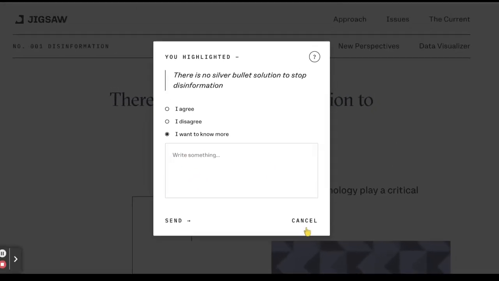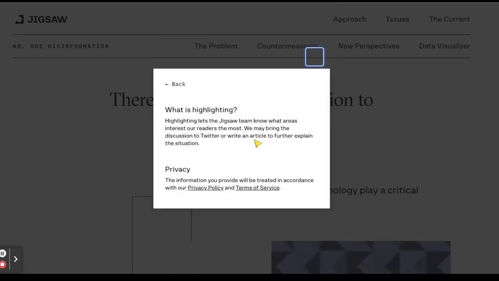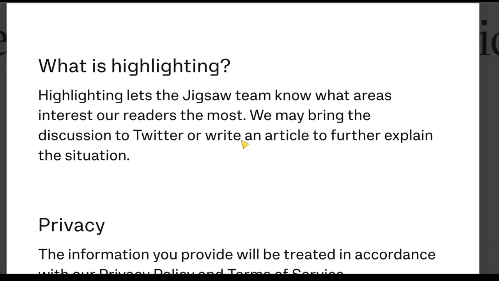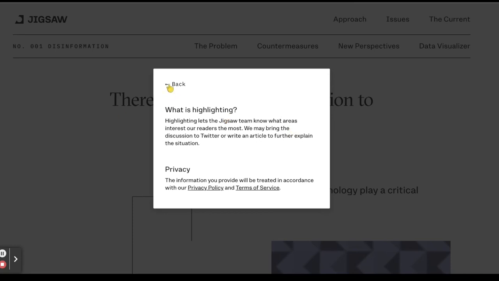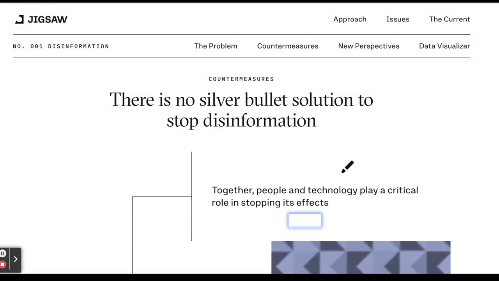I always want to be careful. Well, geez, where does that go? So I'm going to click up on that information, the question mark up there, and so it tells us about highlighting. It lets the Jigsaw team know what we're really interested in. It also provides a privacy piece. If we send information through this little feedback loop, what happens? So it's always great to know that.